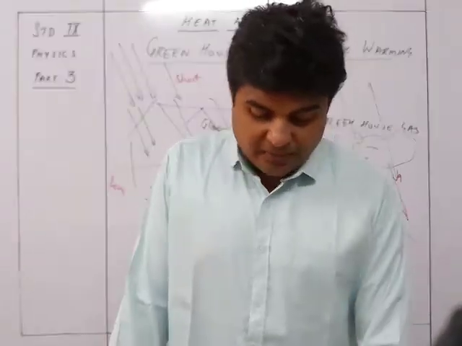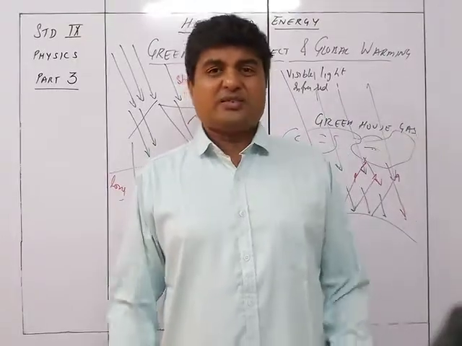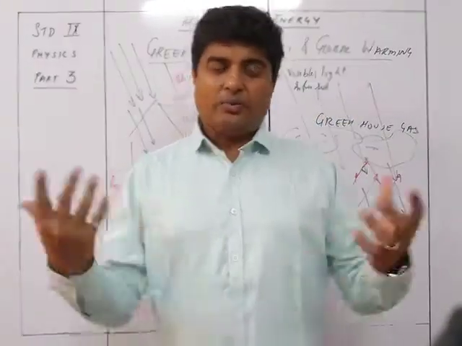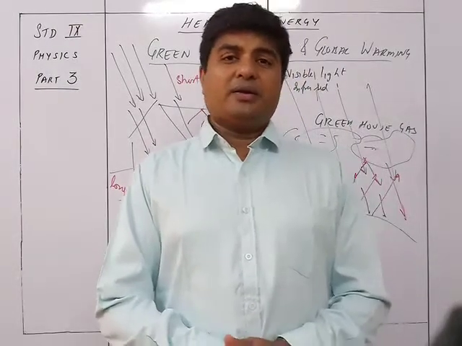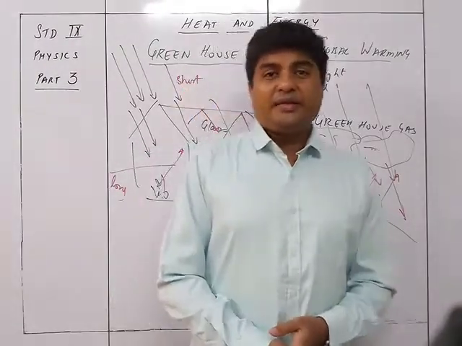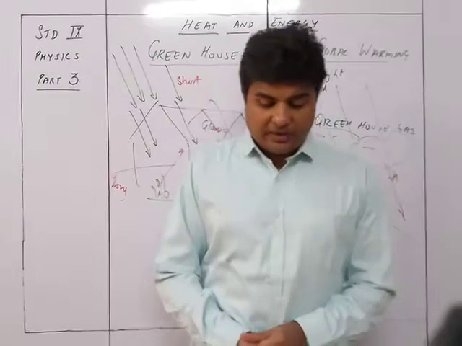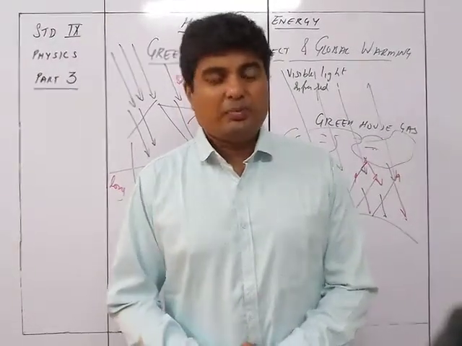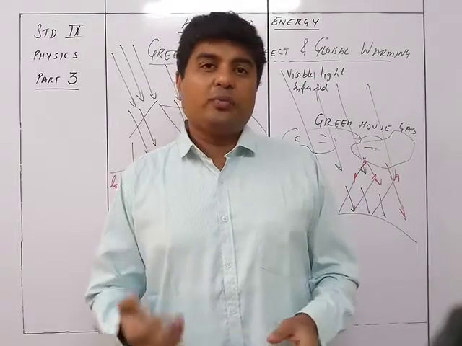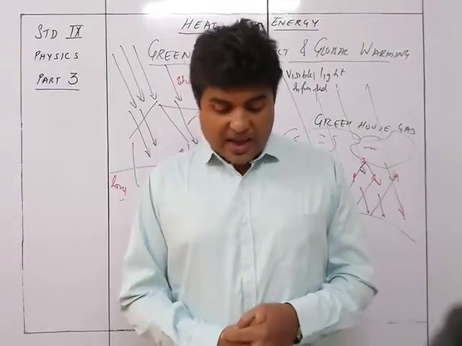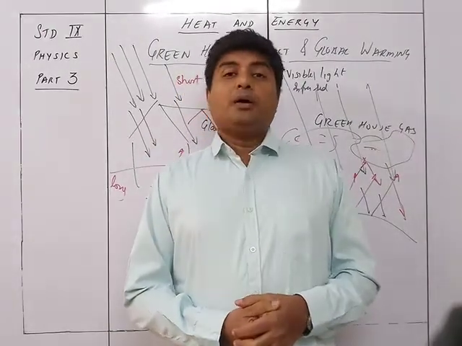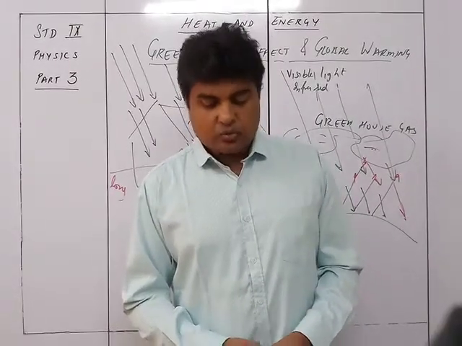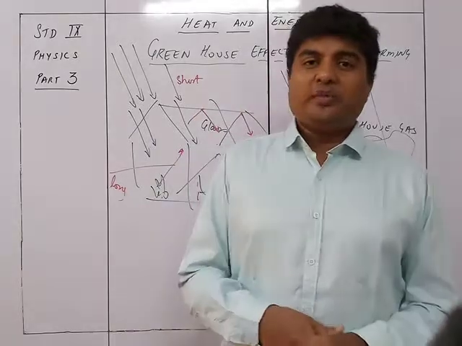So there have been conferences wherein all the countries have come together and made it a target to reduce global warming to 2 degrees Celsius, and to have zero carbon emission by 2050.